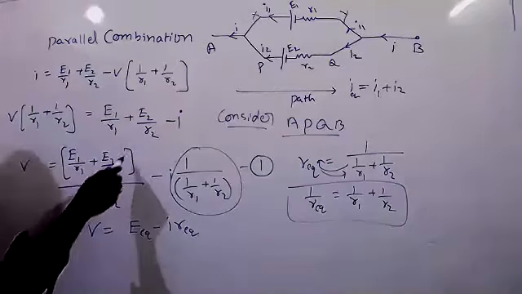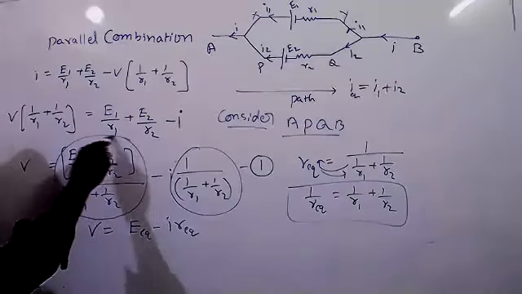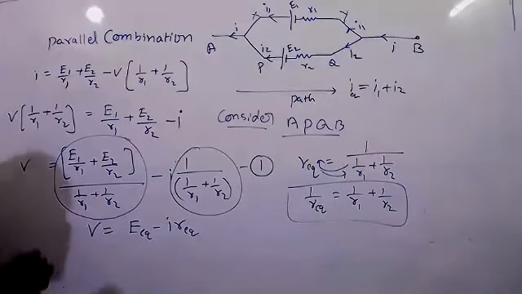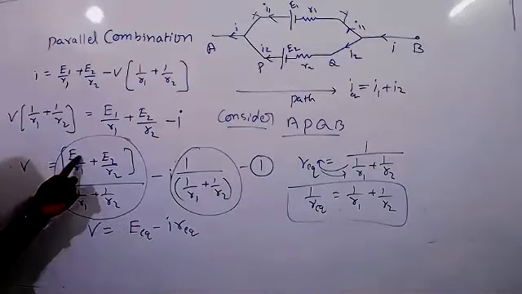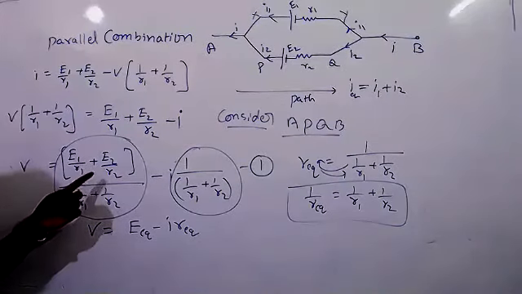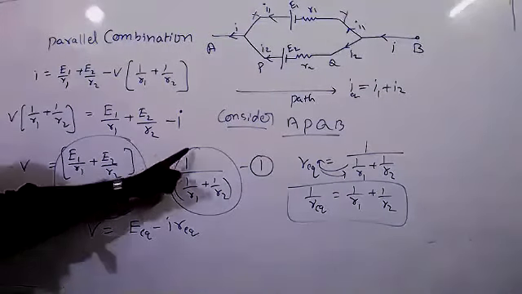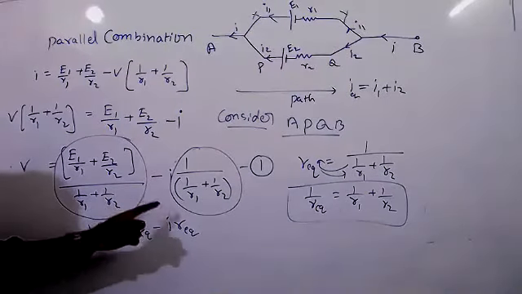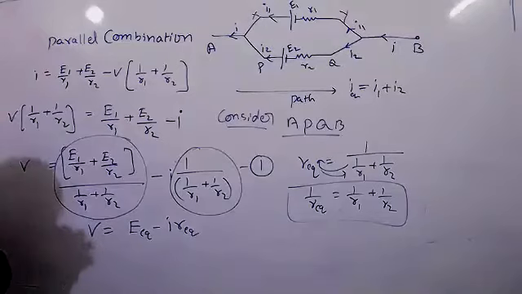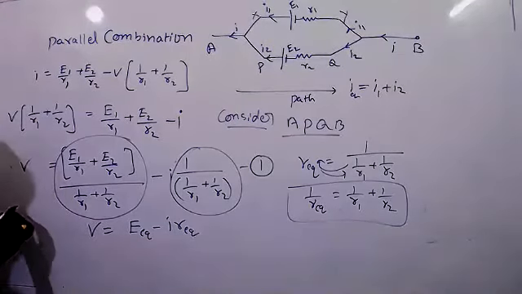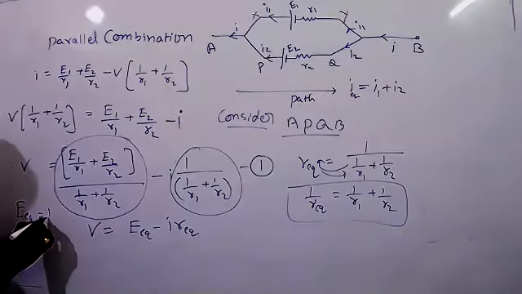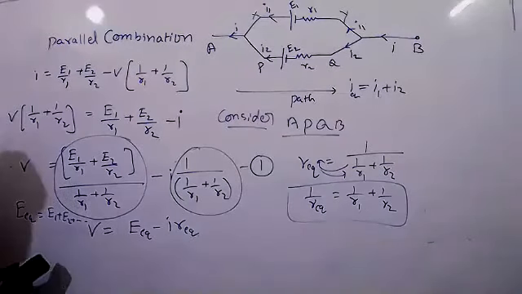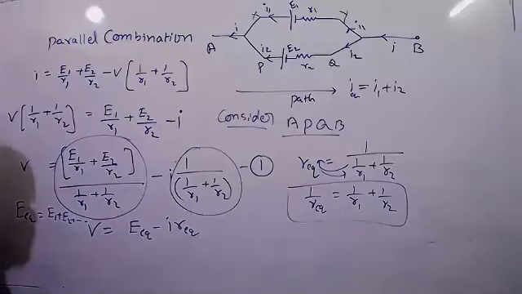So remember that for E equivalent you have to write the total term. When the cells are connected in parallel, E equivalent equal to E1 by R1 plus E2 by R2 plus and so on, by 1 by R1 plus 1 by R2 plus and so on. So this is the total term for E equivalent. But in series, just E equivalent equal to E1 plus E2 plus and so on. Very easy this is.